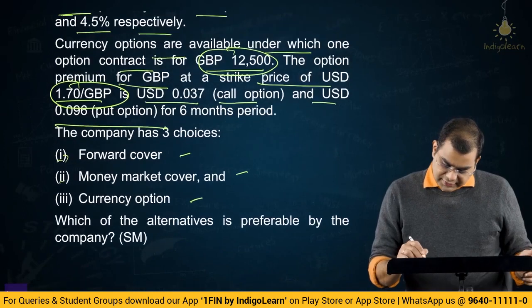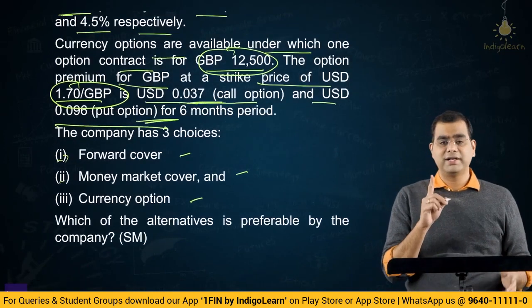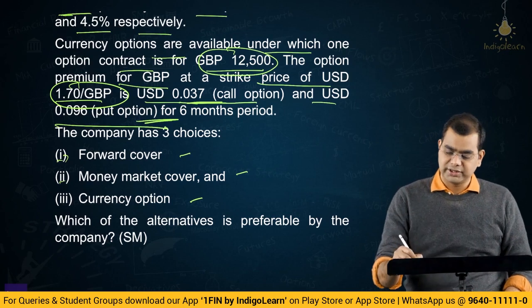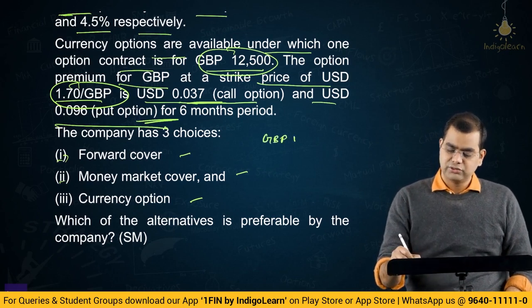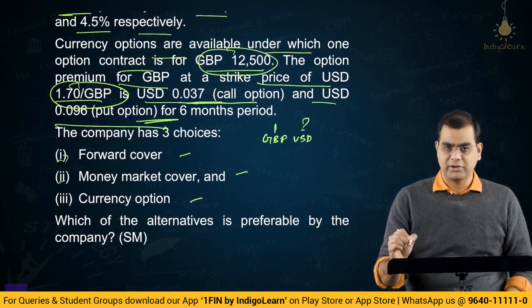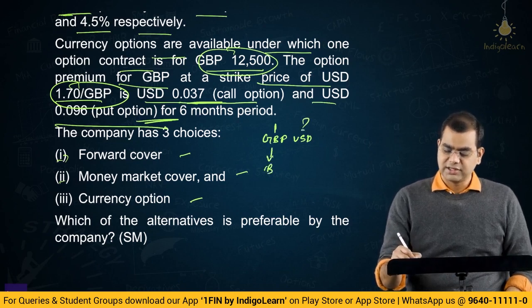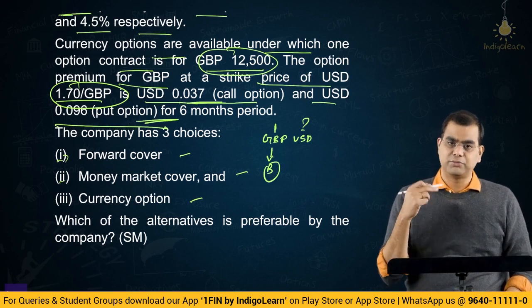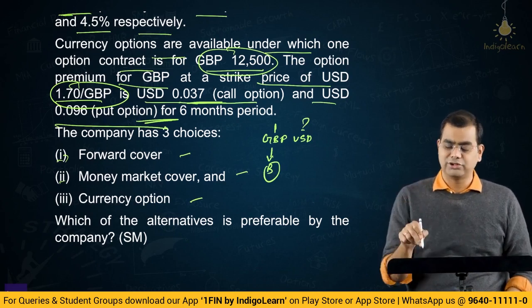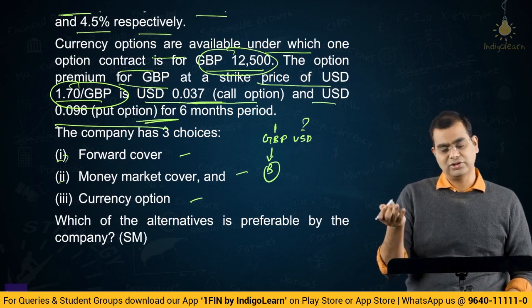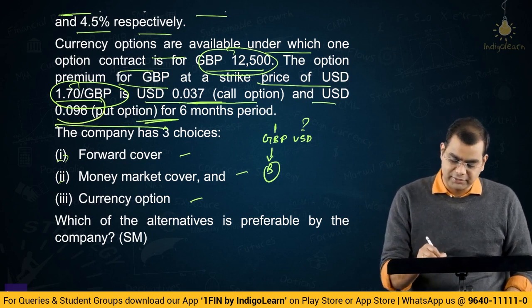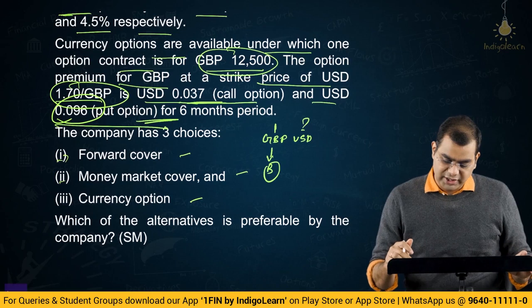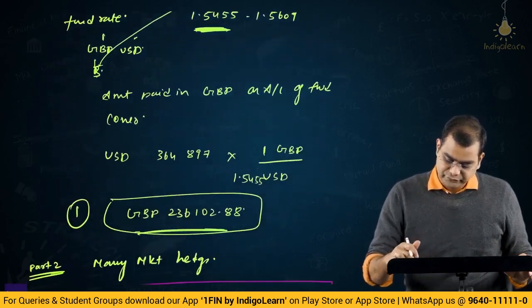What I mean is, here we have to enter into call option or a put option. See, it is $1.7 per GBP. So it is a GBP USD, because for 1 GBP, how many USD? Right, it is 1.7. So base currency is this. So you will buy or sell base currency. So if it is a call option, you will be buying pounds. If it is a put option, you will be selling pounds. What do you want to do here? You want to be selling pounds, right? So that you can buy dollars. So the option that is applicable is put option. 0.096 is the put option premium.